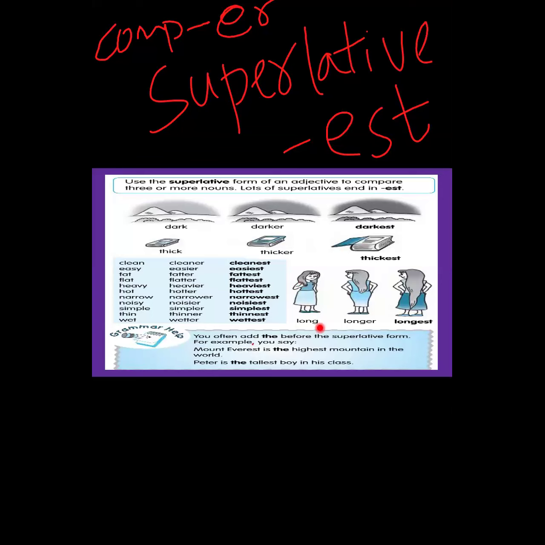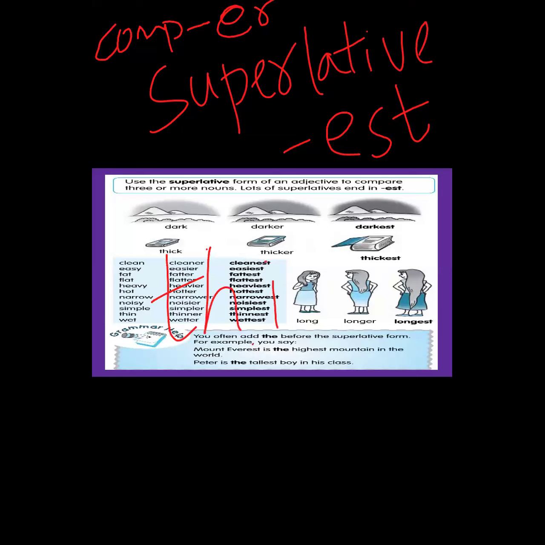Okay, look here. This girl here, her hair is long. See over here, this girl's hair is longer. Then see this girl's hair: her hair is the longest. Okay. So have you understood the comparative and the superlative degree of adjective, form of adjective? Yes, ma'am.